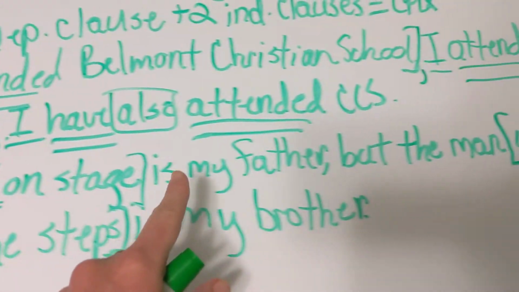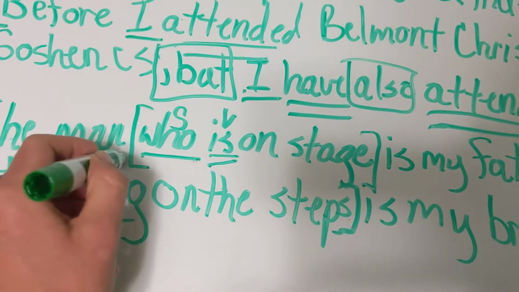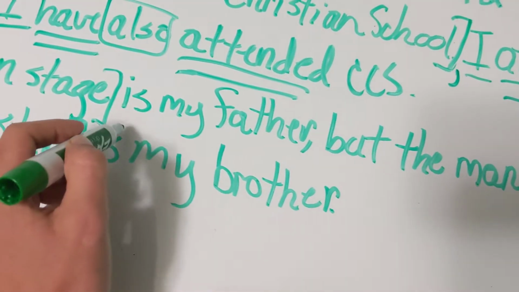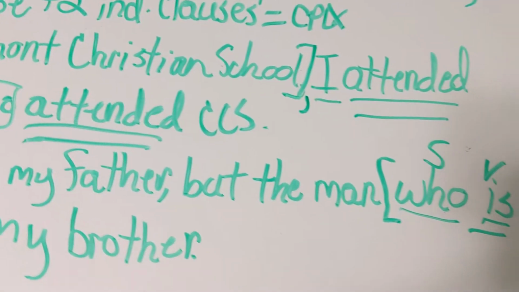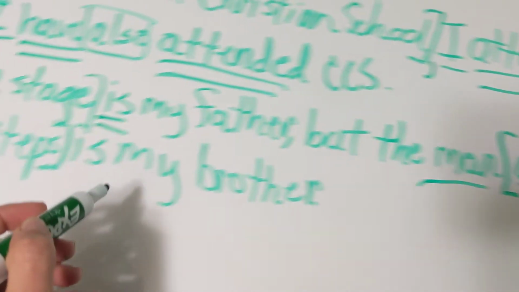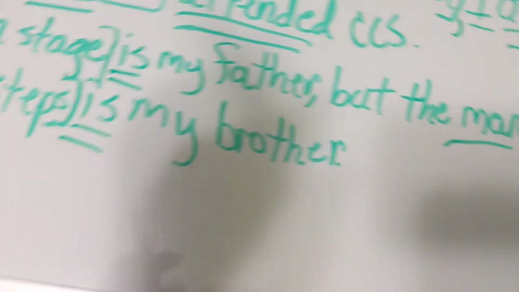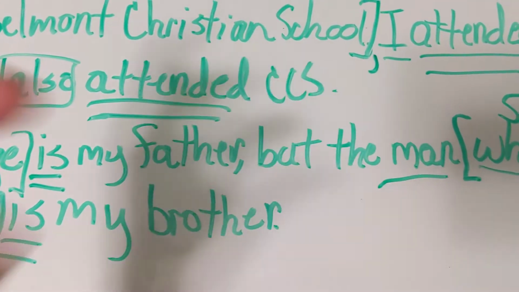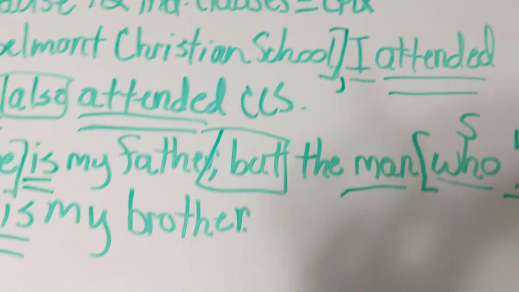Okay, so the man is my father. So what's my subject of that one? That's right, man. And then we're going to zoop. Is. Okay, what about my second independent clause? Yep, man. This one kind of laid it easy for you. Is. Very good. And then what is joining these two independent clauses? That's right, your comma and your but. Your comma and your coordinating conjunction.